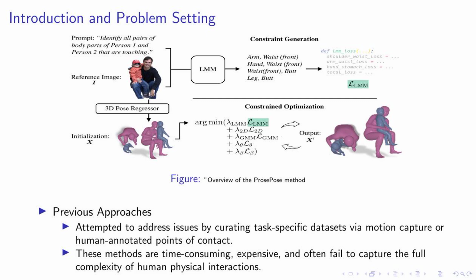ProsePose's process of generating structured pose descriptions. ProsePose is a zero-shot framework. It utilizes a large multimodal model (LMM) to generate structured pose descriptions. It converts these descriptions into loss functions to optimize the pose.